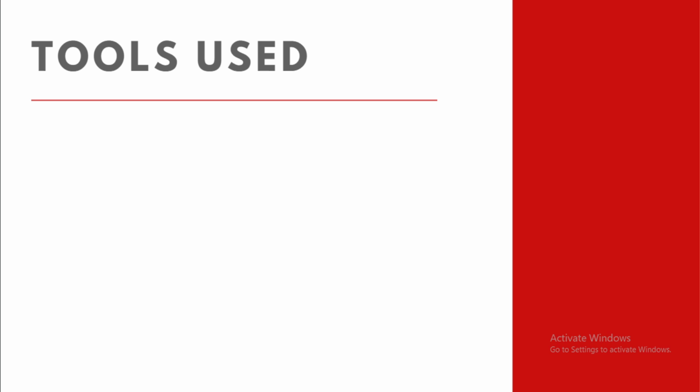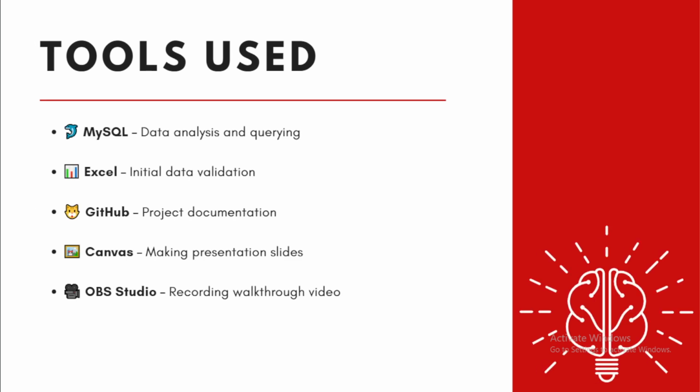Let's understand what tools and technologies we are using in this project. First, the most important tool is MySQL, which I used for data analysis and querying the data. Excel was used for the initial data validation and for data cross-checking. GitHub I used to document the project in a proper and well-structured format. Canva was used for making the presentation slides, and the last is OBS Studio, which is used for recording the audio and video presentation, which is what I am doing right now.